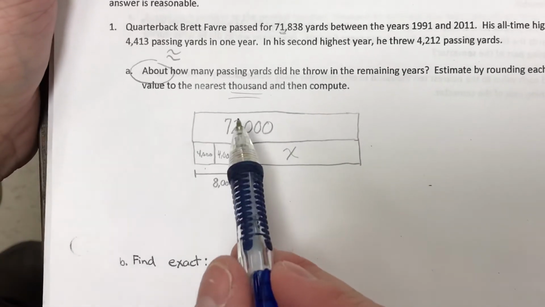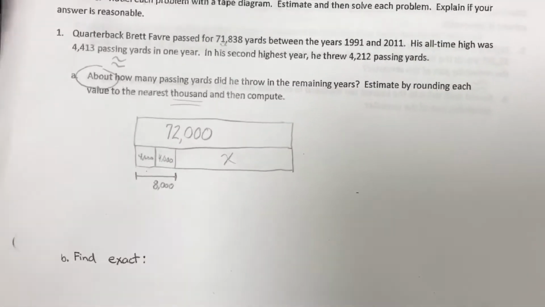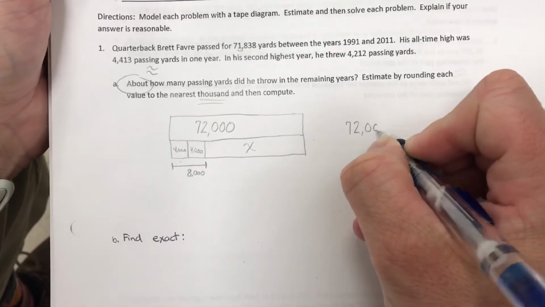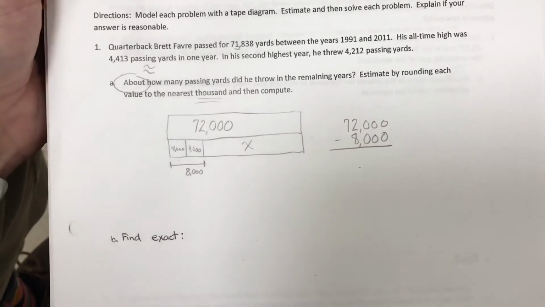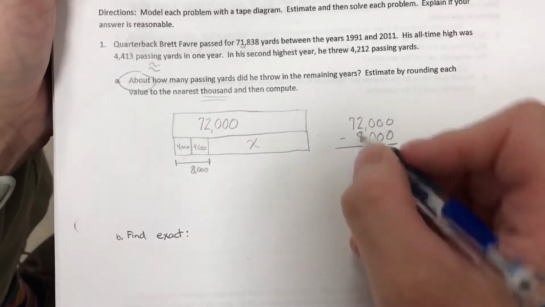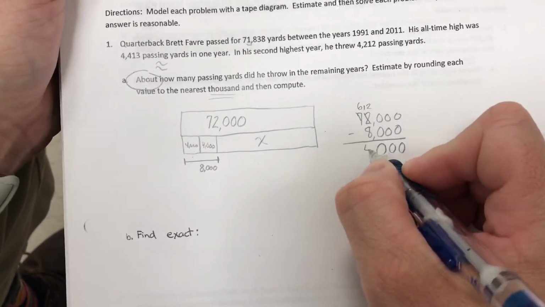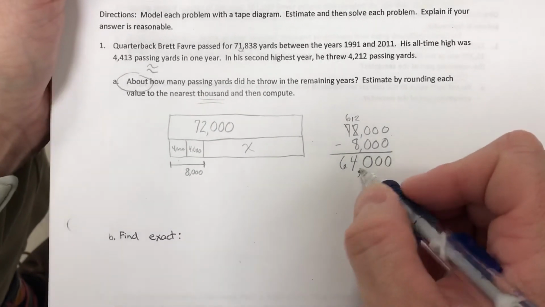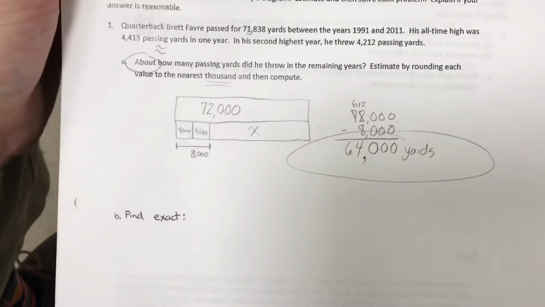And now in our head, 72 minus 8, we'd subtract those. Now, if you can't see what that answer is, and you need to figure it out, go ahead and figure that out and write it down. And tell me what you get. You can pause it if you need to. All right. We have 7 regrouped into the 12. 8 and 4 is 6. So he passed for about 64,000 yards. Ew, that's a lot of yards for Mr. Favre.